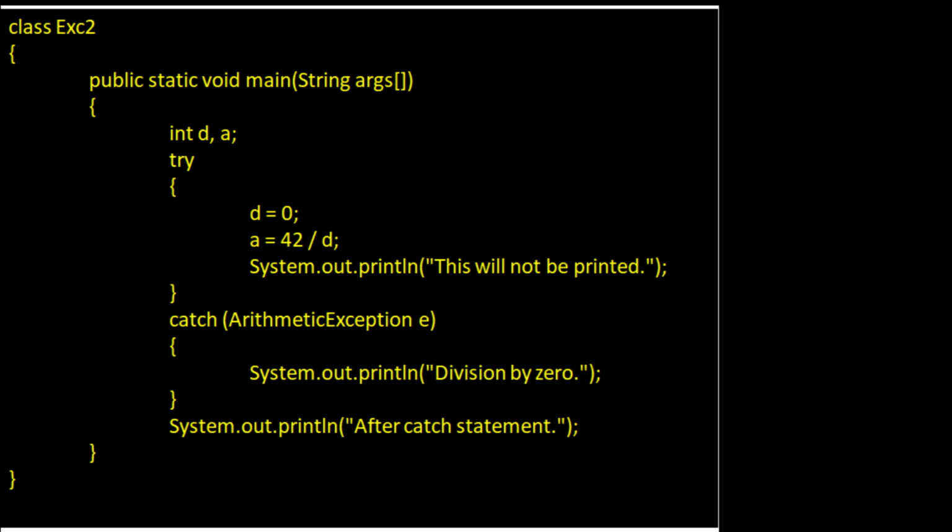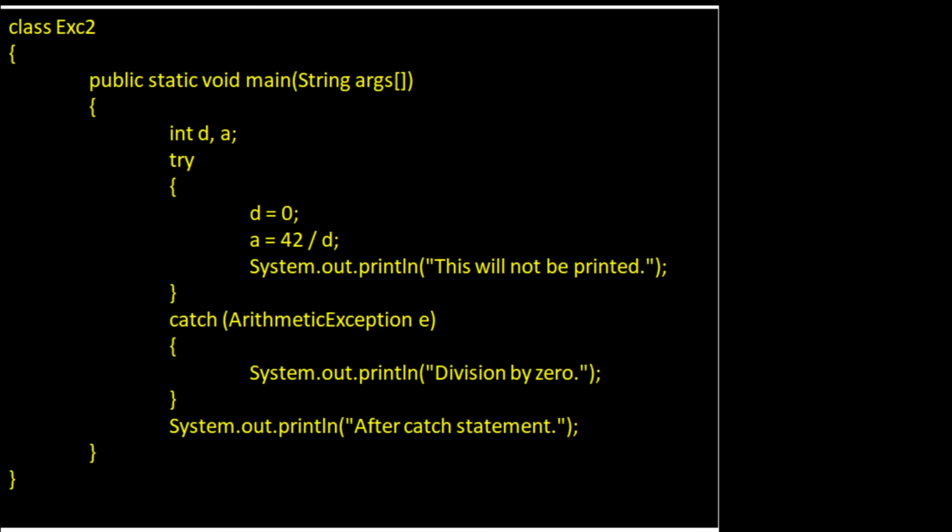And then in the catch block we have written a message, that is, division by 0. So we can just print some suitable messages over here, so that whenever such errors occur, the user gets a proper message on the screen and is able to understand why the program has stopped executing. So this program generates the output: division by 0 and after catch statement.